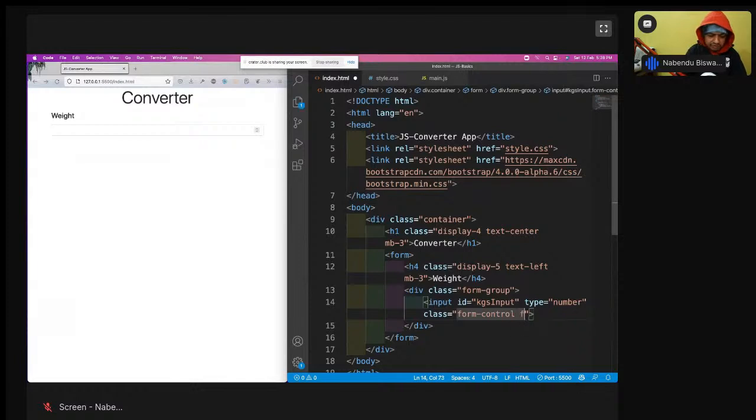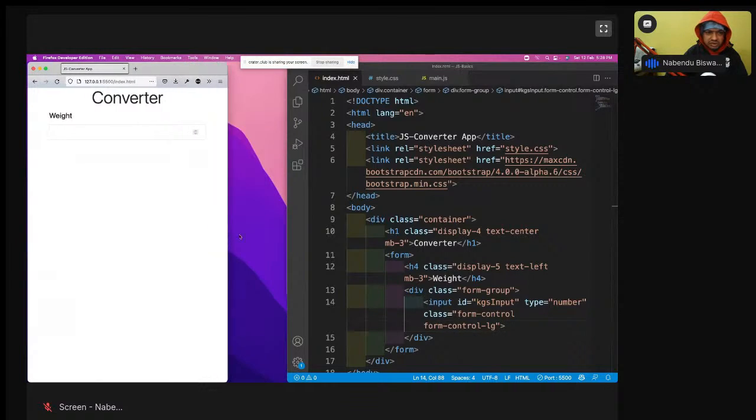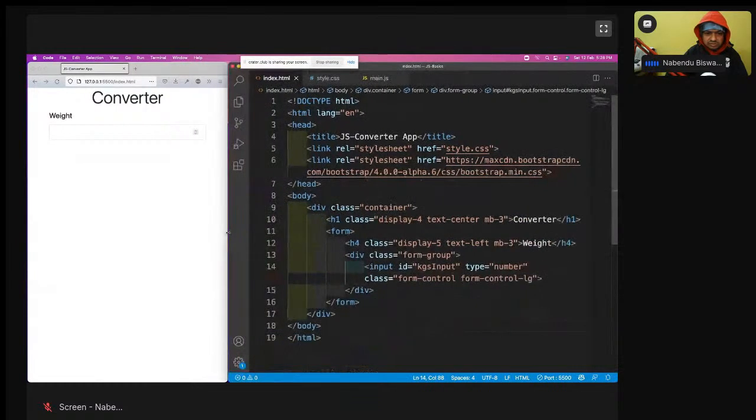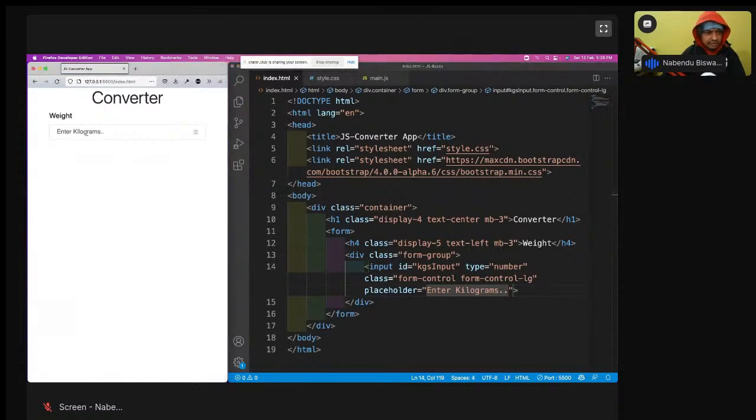And I'll also have form-control-lg, so it will show much better. And there is something known as placeholders also. Let me make it a bit smaller. So how will the user know what to do? Placeholders are temporary text. So here I'll have Enter kilograms. Save it and see, Enter kilograms will be shown. I can type anything, and the moment I type something, it will go away. So Enter kilograms I will have.